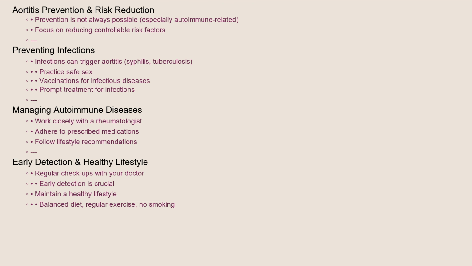This involves working closely with a rheumatologist and adhering to prescribed medications and lifestyle recommendations. Regular check-ups with your doctor can help detect aortitis early, allowing for prompt treatment and preventing complications. Maintaining a healthy lifestyle, including a balanced diet, regular exercise, and avoiding smoking, is always beneficial for overall cardiovascular health.